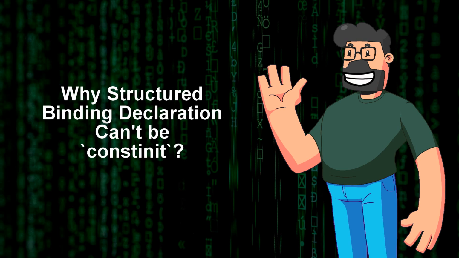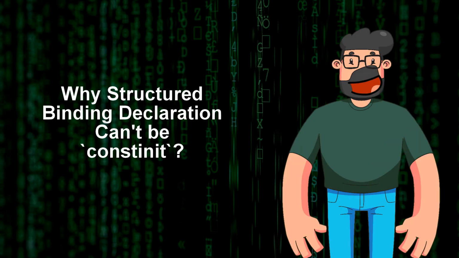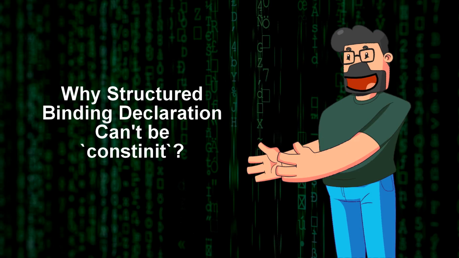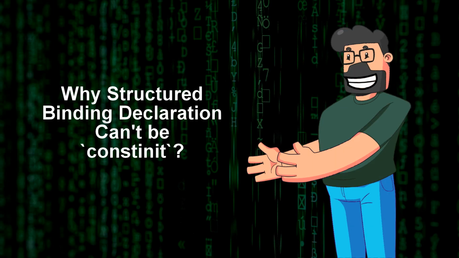Welcome to today's video where we'll dive into a tricky problem that you might encounter when working with C++ code. The problem revolves around the use of the constinit specifier in a structured binding declaration, as introduced in C++20. It's interesting to note that different compilers, such as MSVC, Clang, and GCC, have varying responses to this declaration. This discrepancy can understandably lead to confusion among developers trying to utilize this feature in their code.